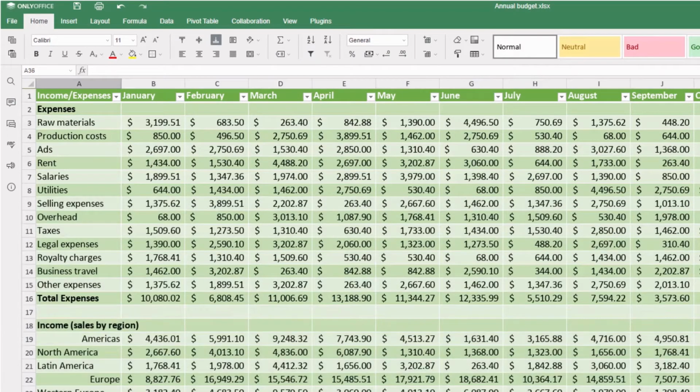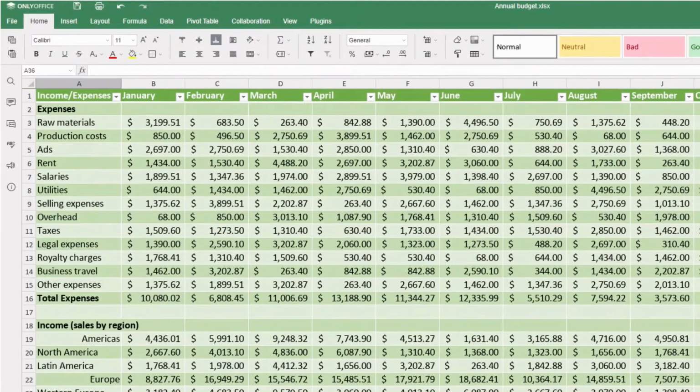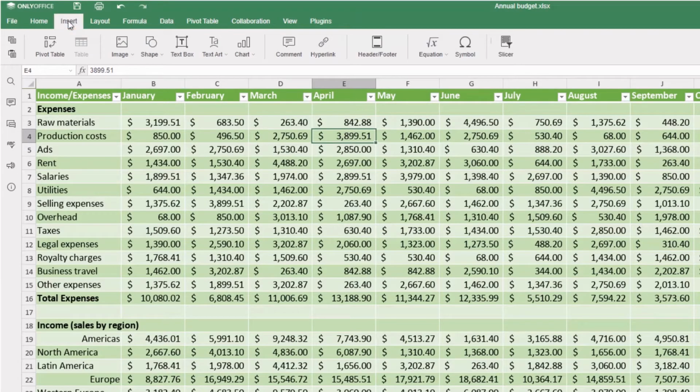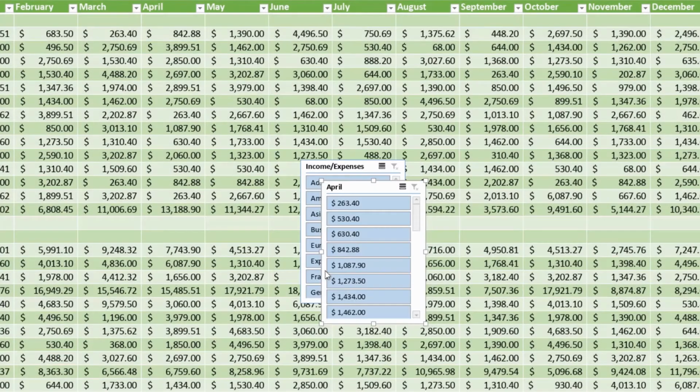At first, the table was easy to navigate through, but it grows and gets pretty complicated. How to display production costs in April only? Select any cell in a formatted table, go to the Insert tab, and choose Slicer. A window opens where you can select columns for slicers, in our case, income and expenses, and April.